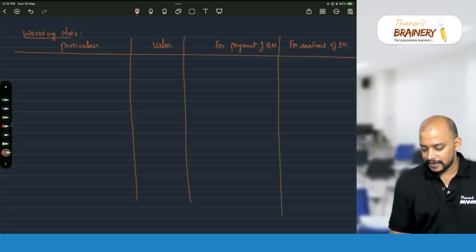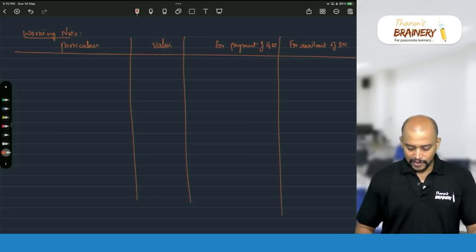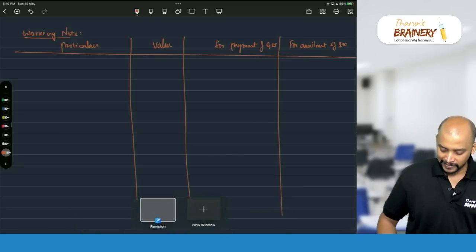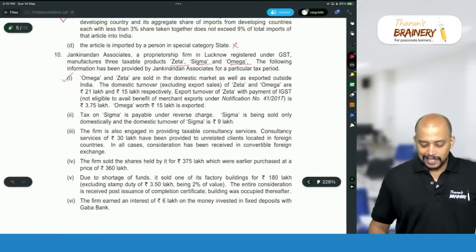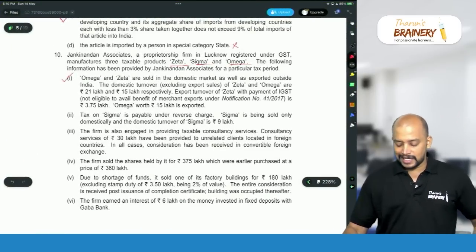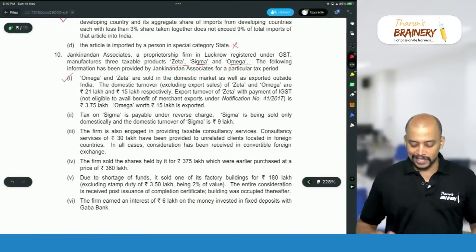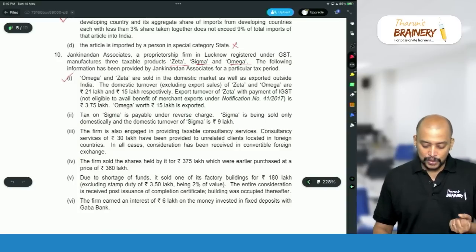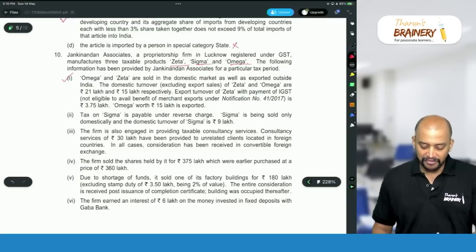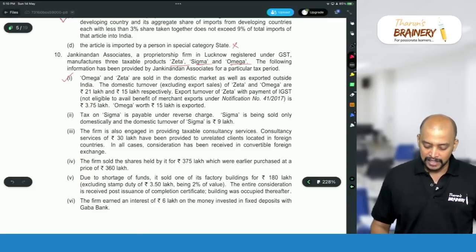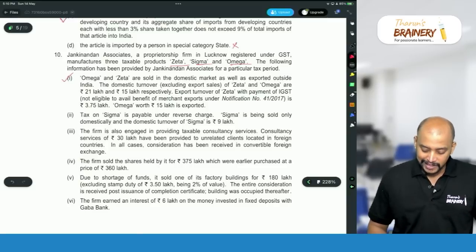First, if you see what the transaction is, Omega and Zeta are sold in the domestic market as well as exported outside India. The domestic turnover of Zeta and Omega are 21 lakhs and 15 lakhs respectively, excluding export sales.